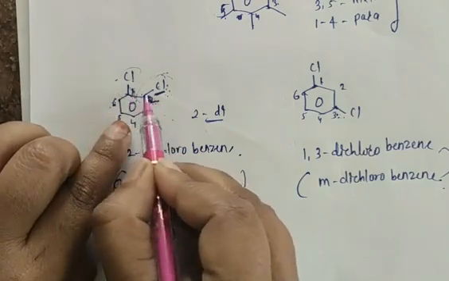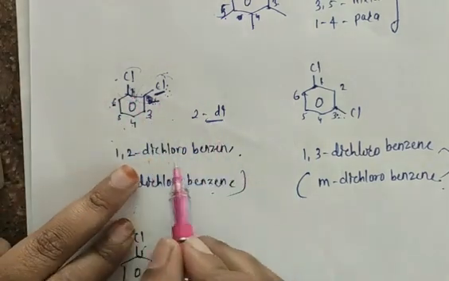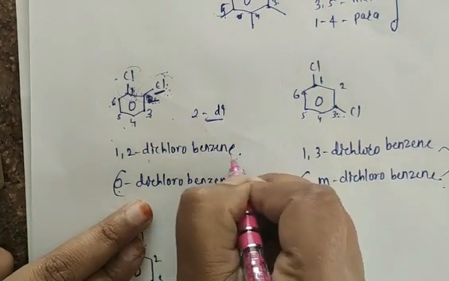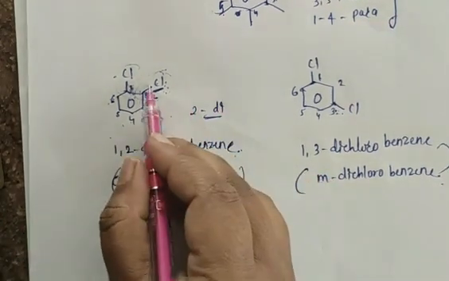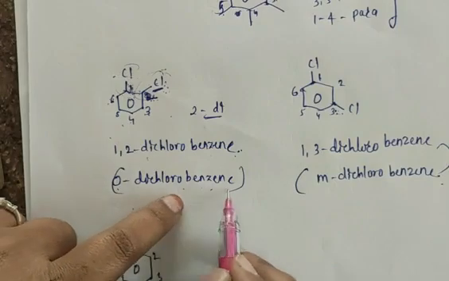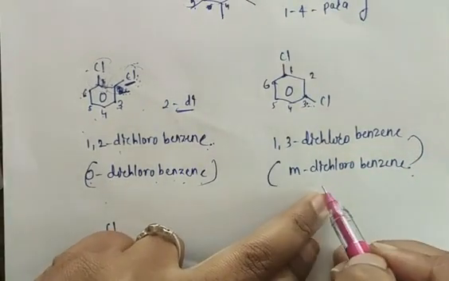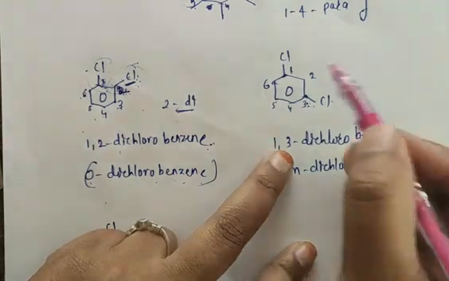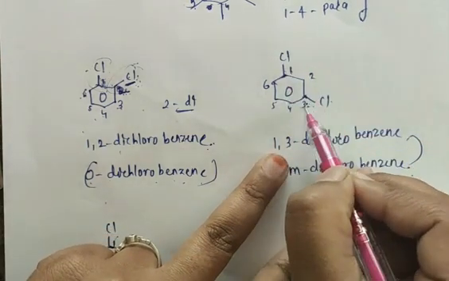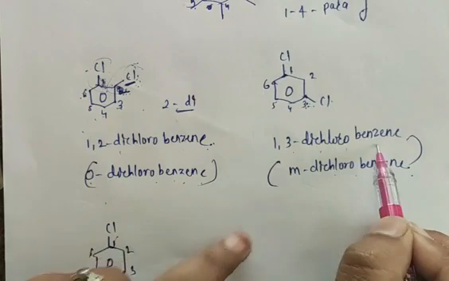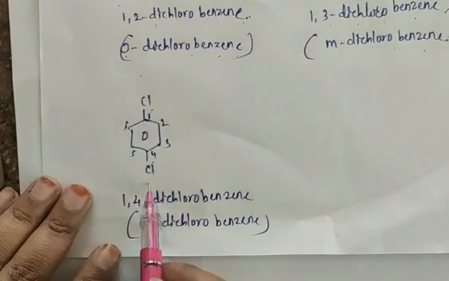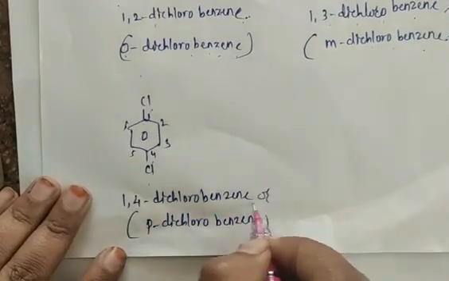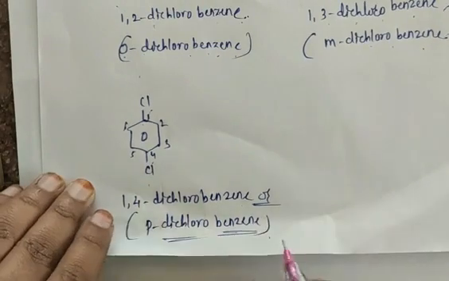At 1 and 2 position we have 2 chlorine groups, so I write 1, 2 dichlorobenzene, and this is also called ortho dichlorobenzene. Here at meta position we have a chlorine group, so I write meta dichlorobenzene. When I number, at 1 and 3rd position we have chlorine, so we can also write 1, 3 dichlorobenzene. And 1, 4 dichlorobenzene or para dichlorobenzene.